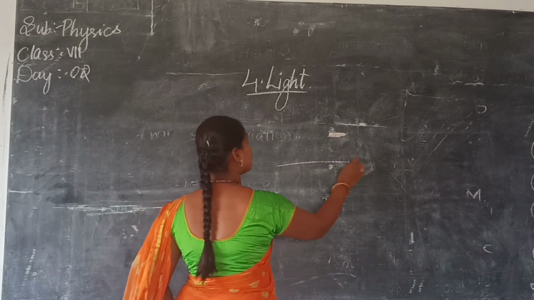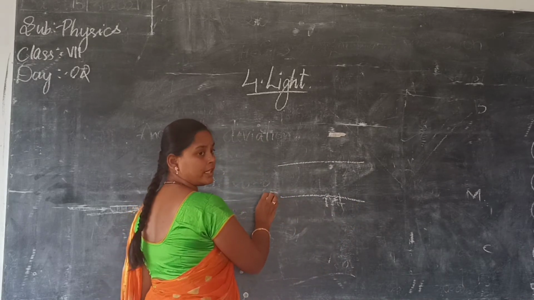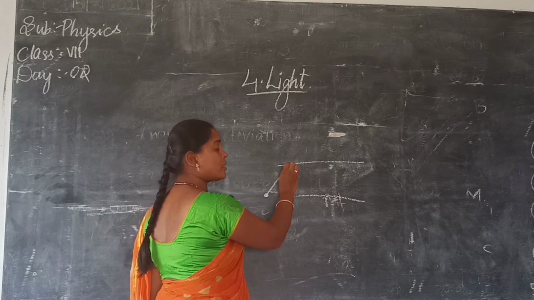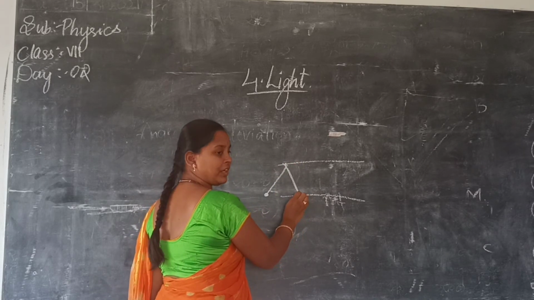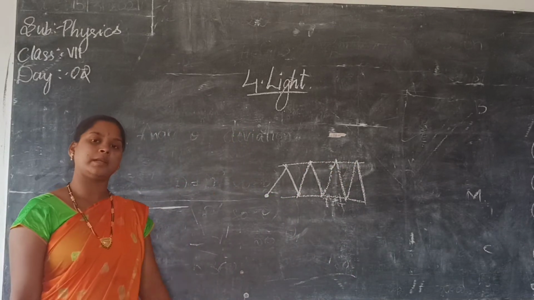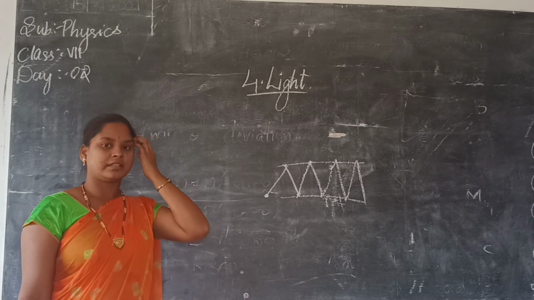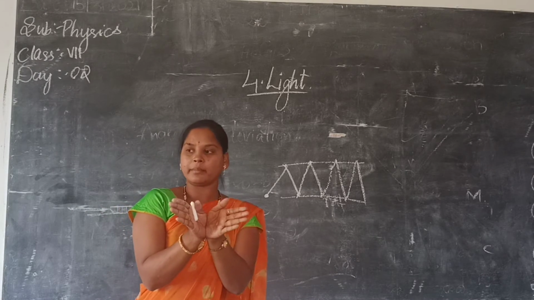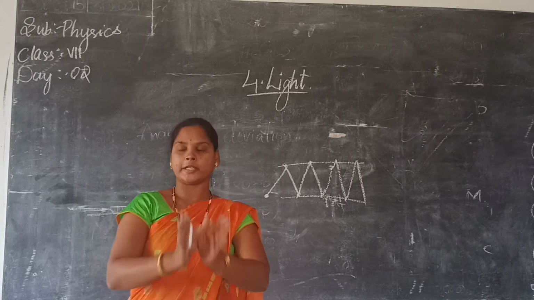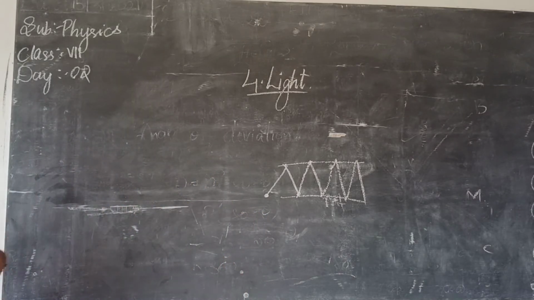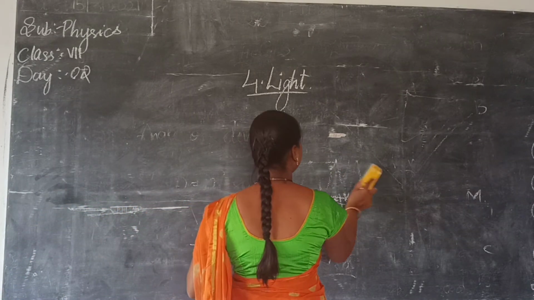If two mirrors are like this, what happens? You are sitting here. Your image will fall here. Again, it will reflect from here. Where does it fall? On this other side, and this will be reflected again. So how many images can you see? Infinity. If you take two parallel mirrors and keep a candle or any object in the middle, how many images can you see? So many. If they are parallel, so many. But if they are not parallel, only two.